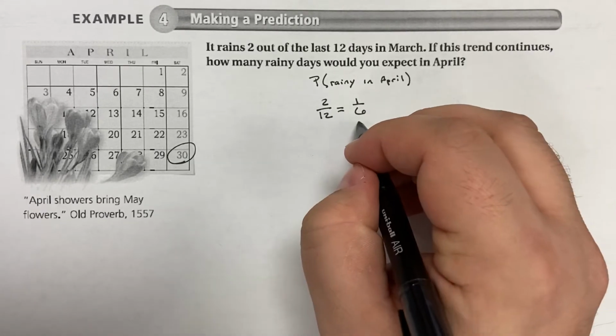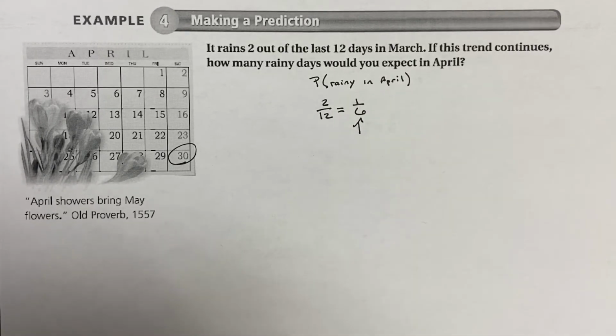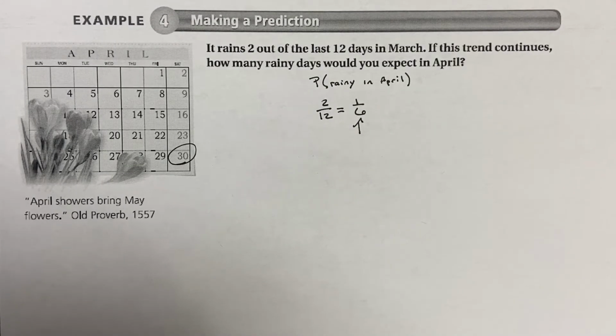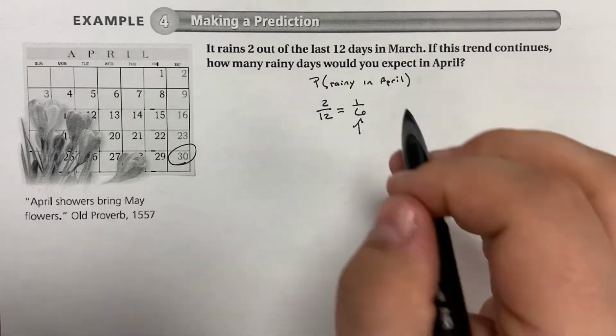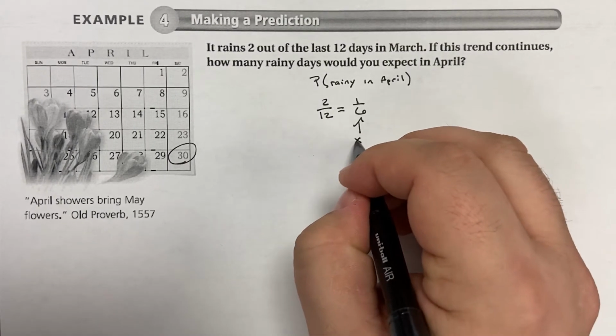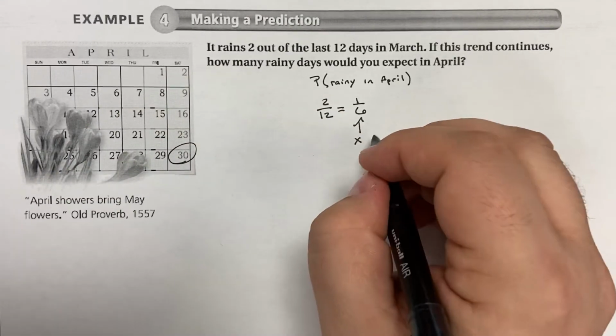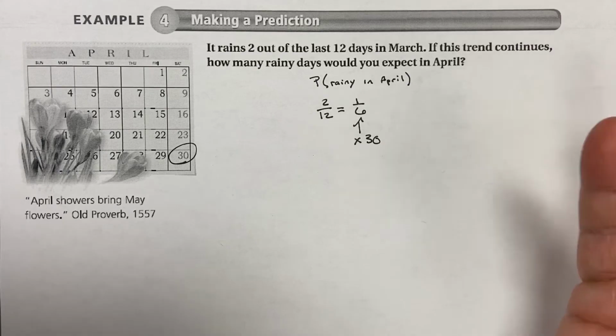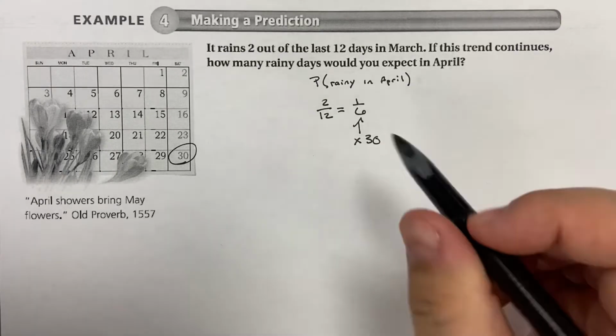I can take this guy right here. This is our current ratio. This is our current recorded probability in its simplest form, and we can multiply this by the number of days in April, because we want to know how many we could expect in all of April by just looking at 12 days in March.